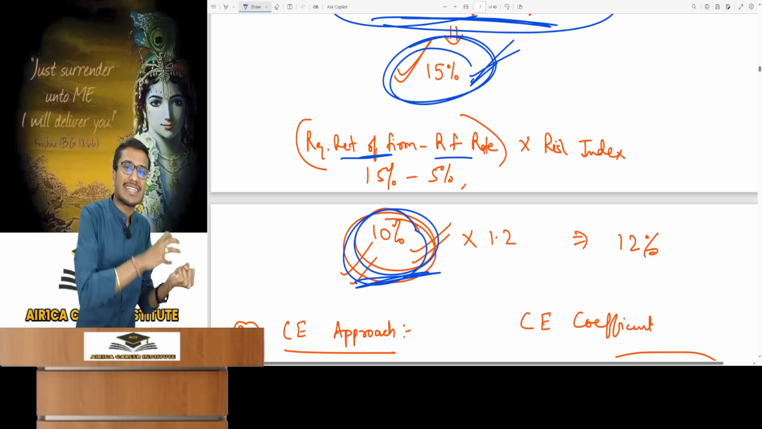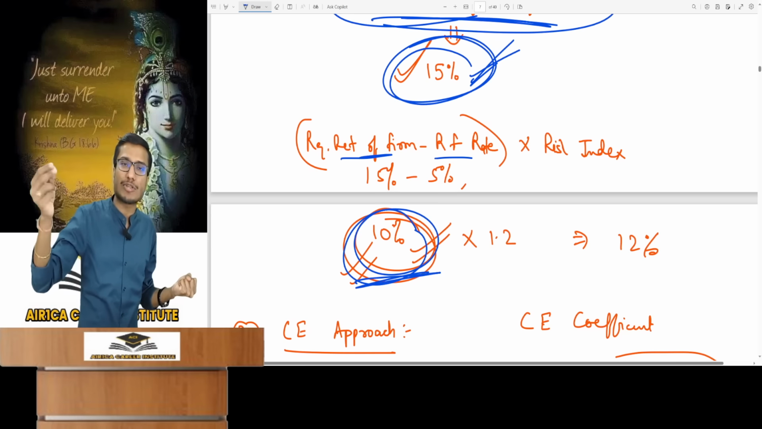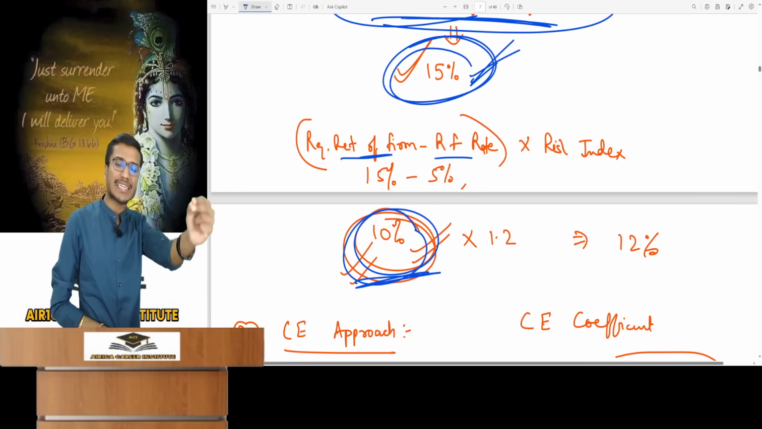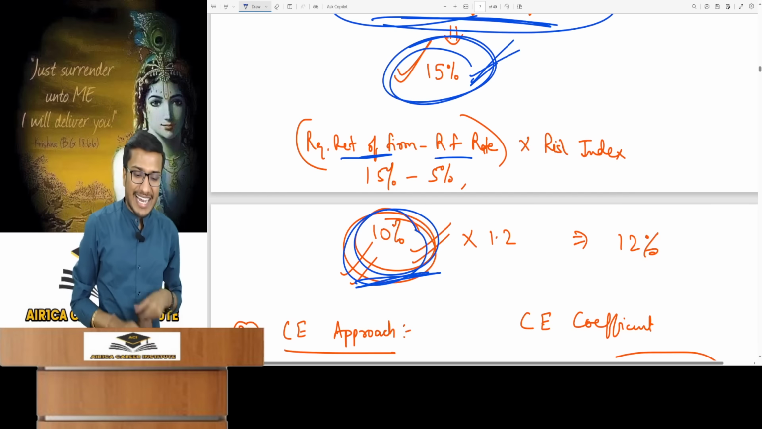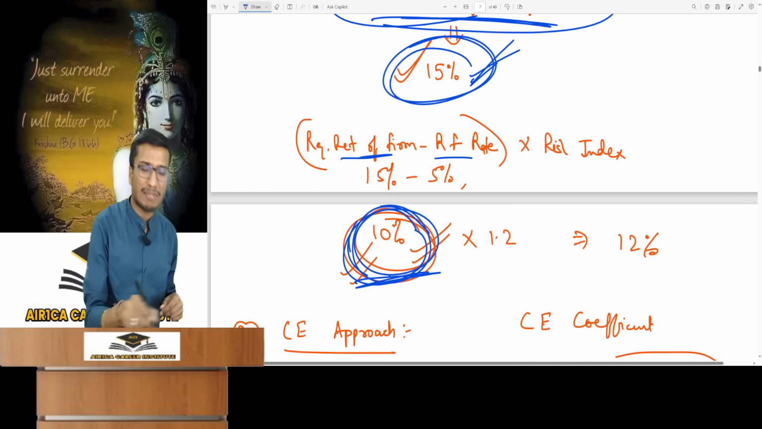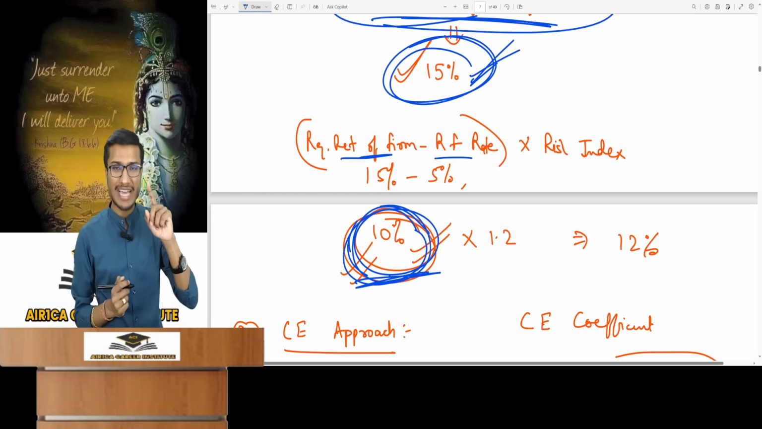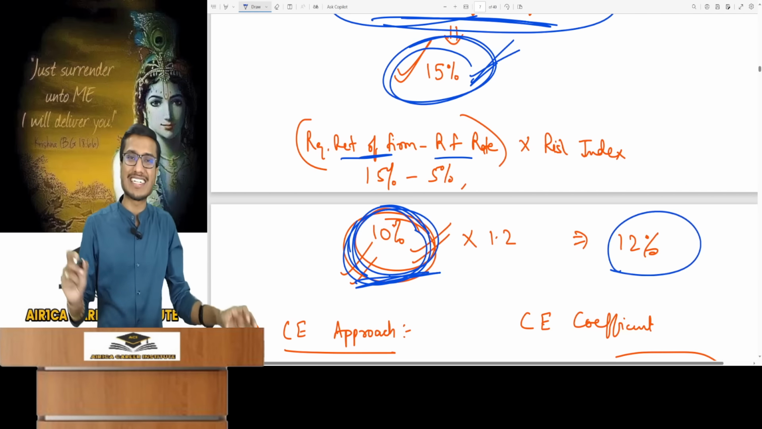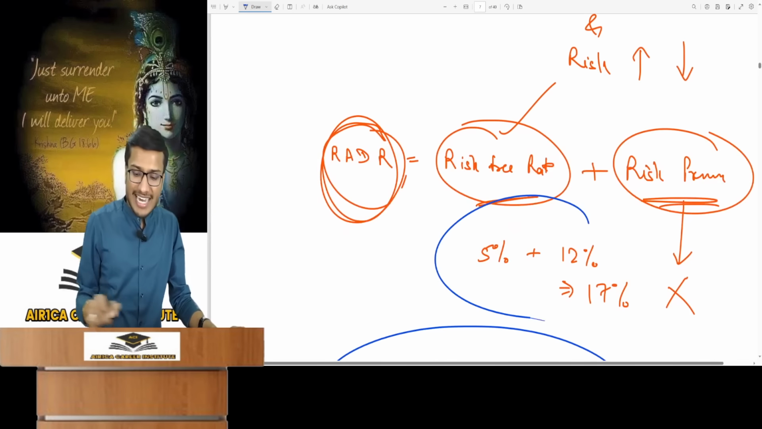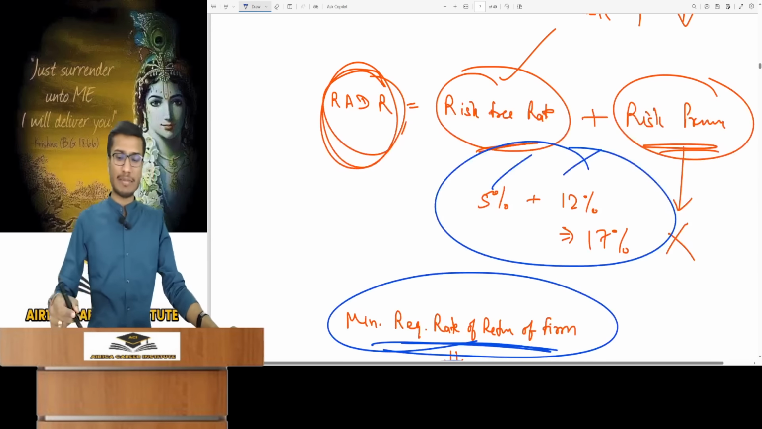What's the new project's risk compared to the existing one? If its risk index is 1.2, do you know what that implies? If the existing project's risk is 1 and I asked for a 10% risk premium, then with a 1.2 risk, I will ask for 1.2 times that, making it 12%. What's my RADR for the new project? Risk-free rate plus risk premium, which is 17%.